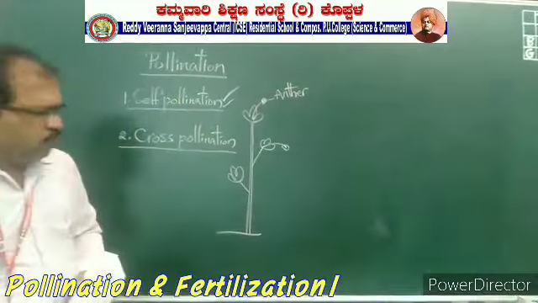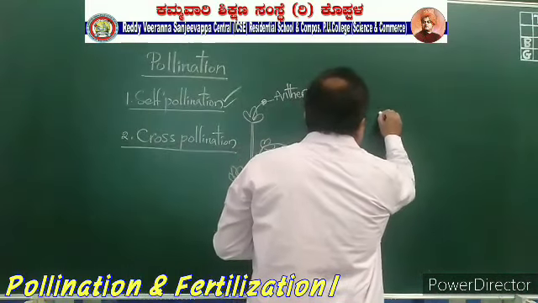This is one flower, one plant, and one more plant.